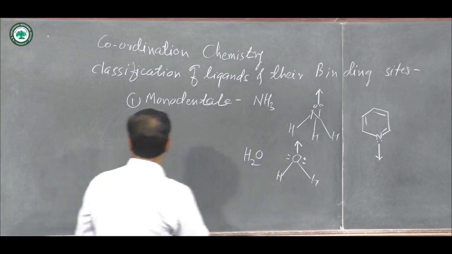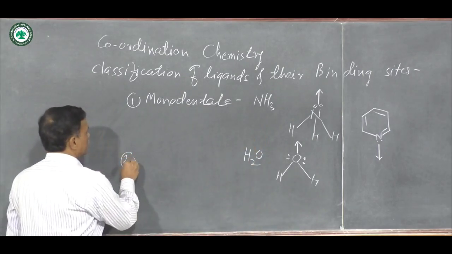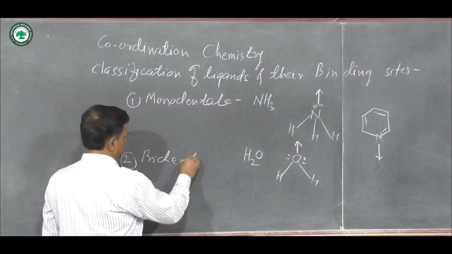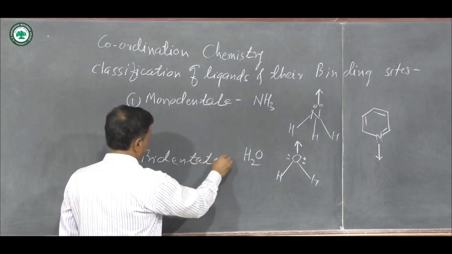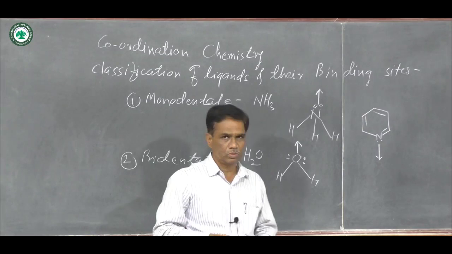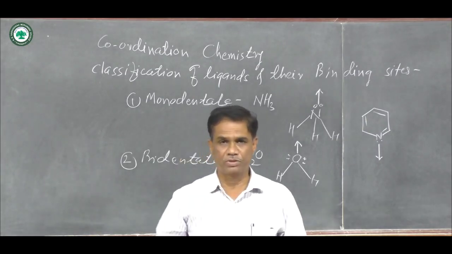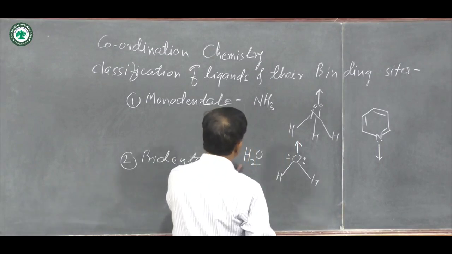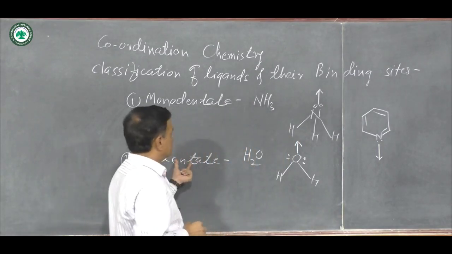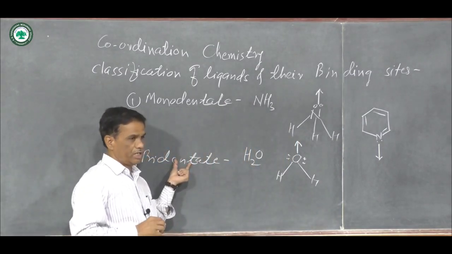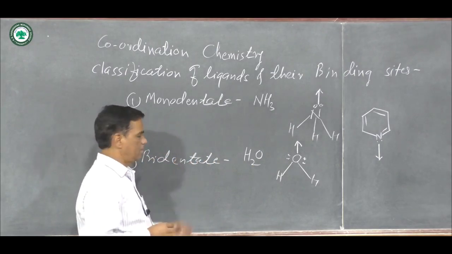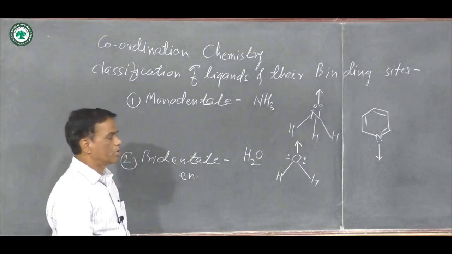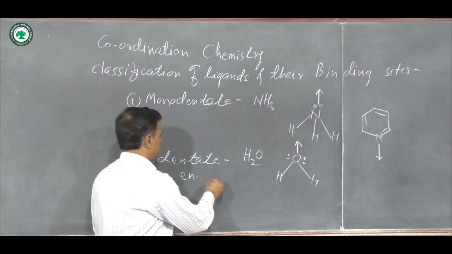Then the second type: if you consider the bidentate ligand, bi means two. They form two coordinate bonds, and once they form two coordinate bonds, they are also called polydentate or multidentate ligands. Example is ethylene diamine, short form en.